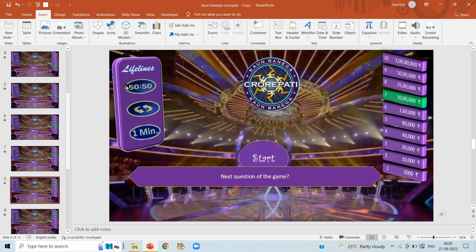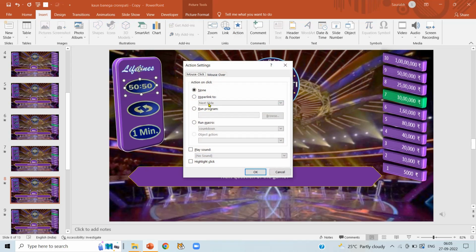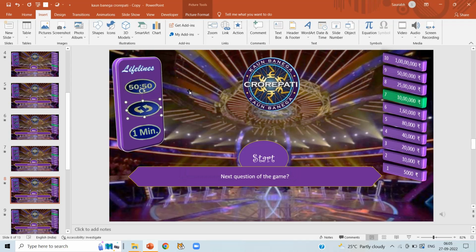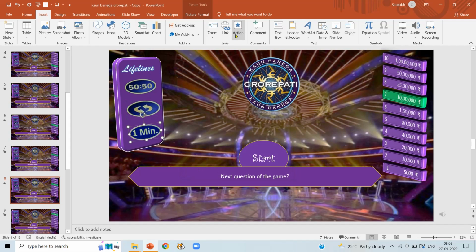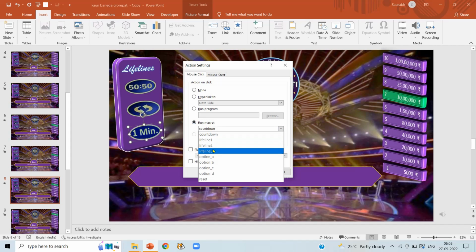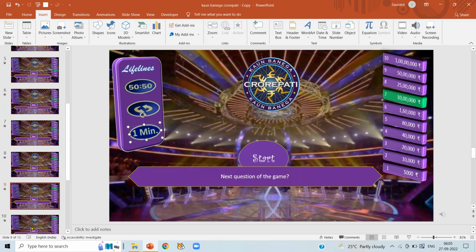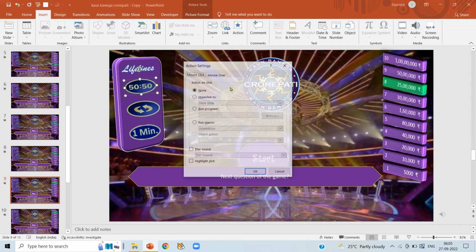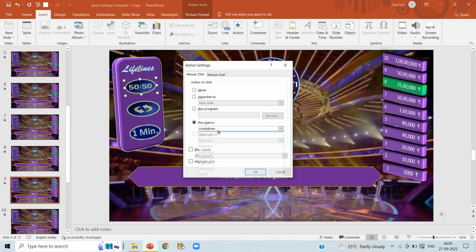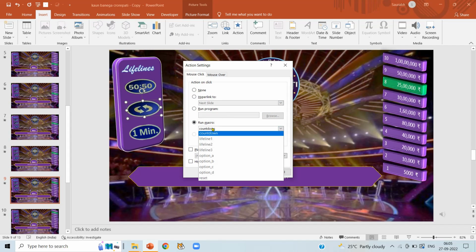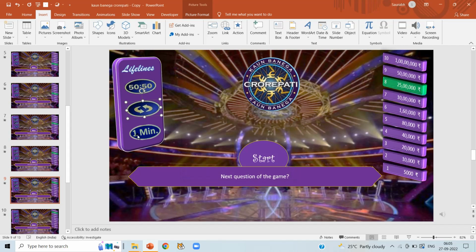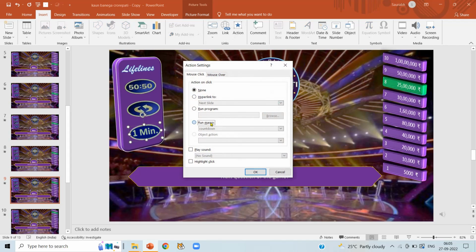Now select slide number 8. Select our first lifeline, action, run macros and select lifeline 1 and click on OK. Now the second lifeline with lifeline 2, and the third lifeline with lifeline 3, clicking OK each time. Now select slide number 9. Select our first lifeline, action, run macros and select lifeline 1 and click on OK. Now the second lifeline with lifeline 2, and the third lifeline with lifeline 3, clicking OK each time.